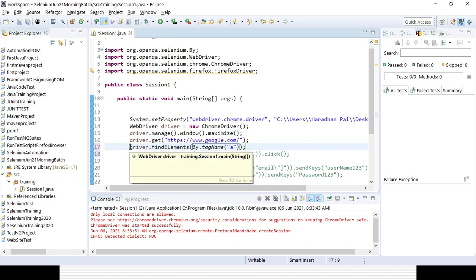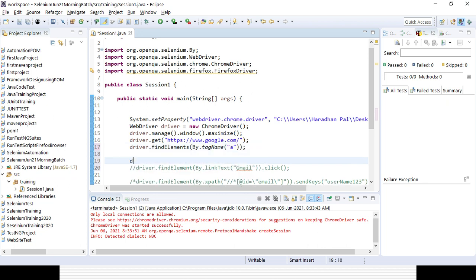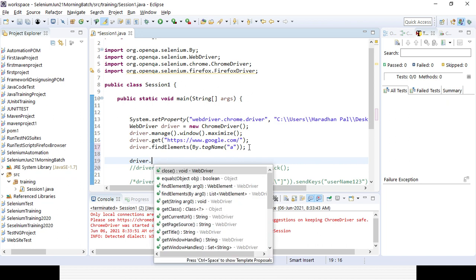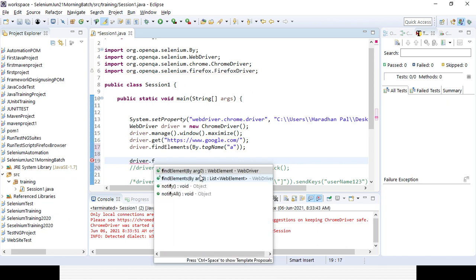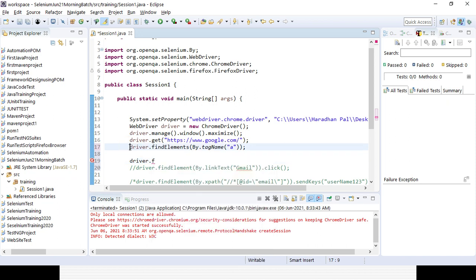If you do not have any idea, let's press driver dot find elements, right? This is the return type, list of web element. So here I will be storing it in a list of web element. I need to create a variable definitely. So suppose say links is the variable and I am assigning it.